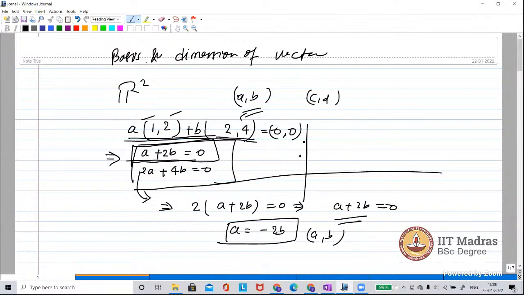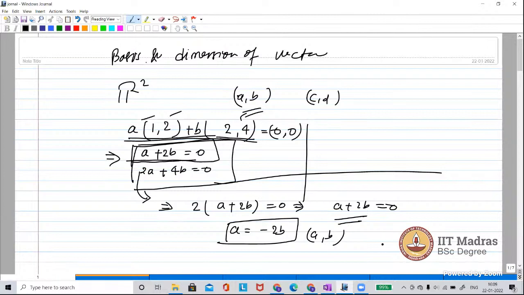So I mean, it should pass through 0, 0. Sir, if we have to check for a subspace or a vector space, like we do linear combination as you did, so we have to equate it to 0, 0. I mean, to check if A and B are also coming 0, then we can say that it is a subspace of the main vector space. No, sorry. You are saying checking for subspace, right? Yeah, subspace.